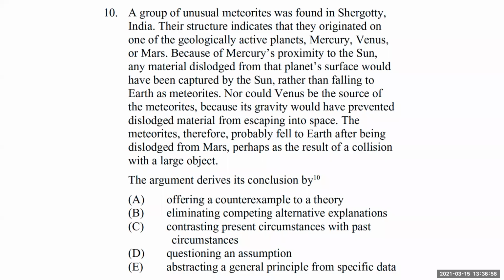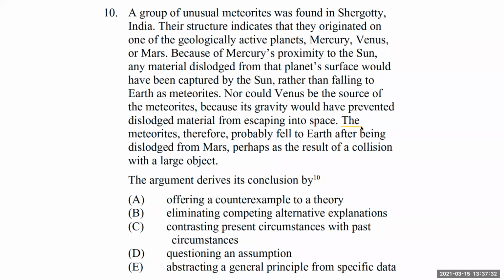LRBT2, flaw question 10. So we're figuring out how this argument flows. We've got a couple of facts here. We know we found some meteorites in India, and they should have come from one of three planets. Based on various criteria, we're ultimately going to conclude that they probably fell to Earth after being dislodged from Mars, perhaps as the result of collision with a large object. That's the main conclusion down there at the very bottom.